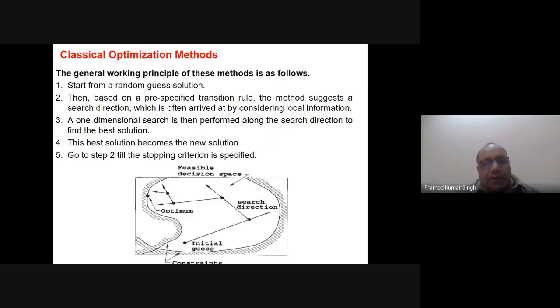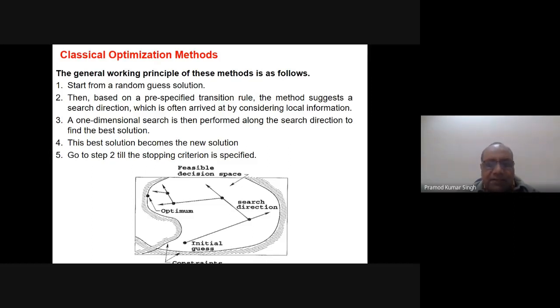The general working principle of these methods is as follows. Start with a random guess solution. Like for example, in this diagram, this is the initial guess. We just guess one solution, and this is the starting point. If you view it as a two-dimensional problem, say this is the variable x1 and this is the variable x2. This is the lower bound of x1, this is the upper bound of x1, this is the lower bound of x2, and this is the upper bound of x2. So this is the search space.